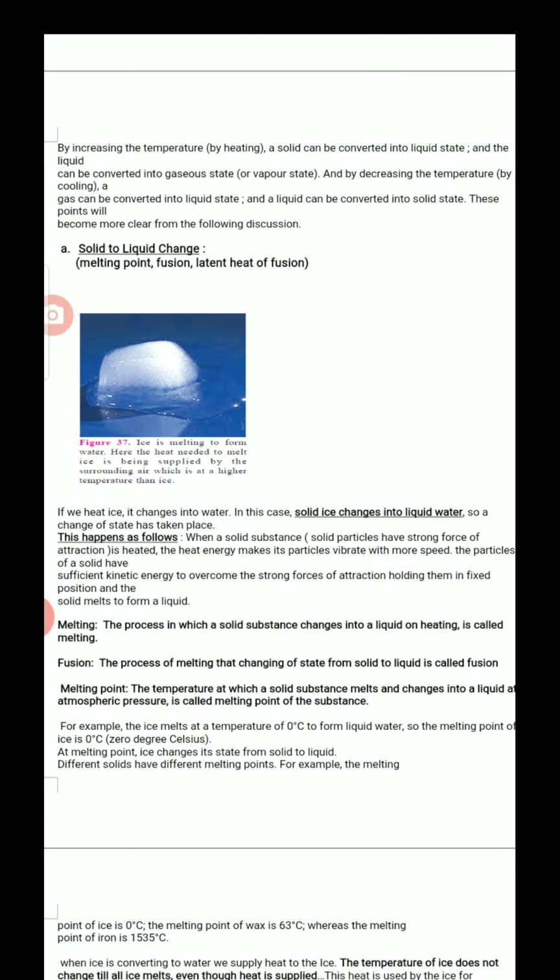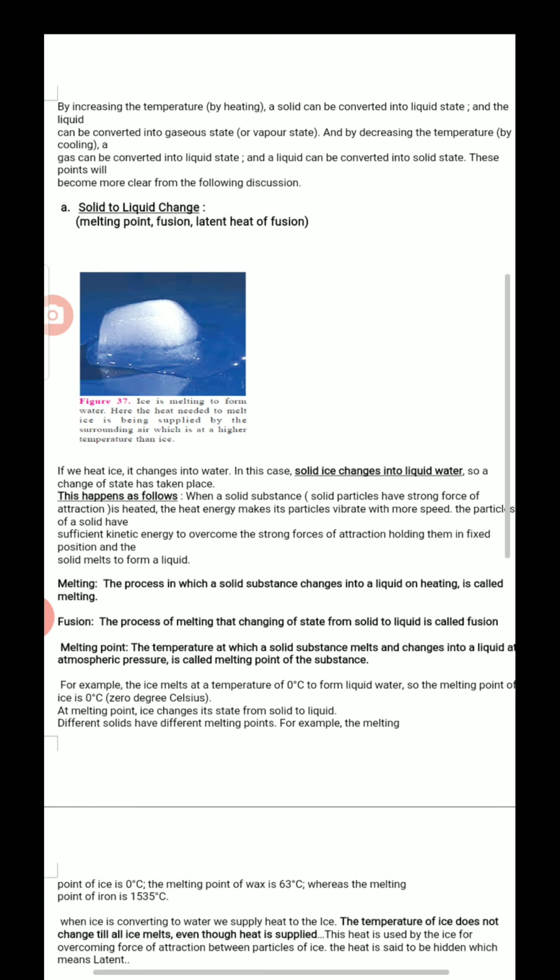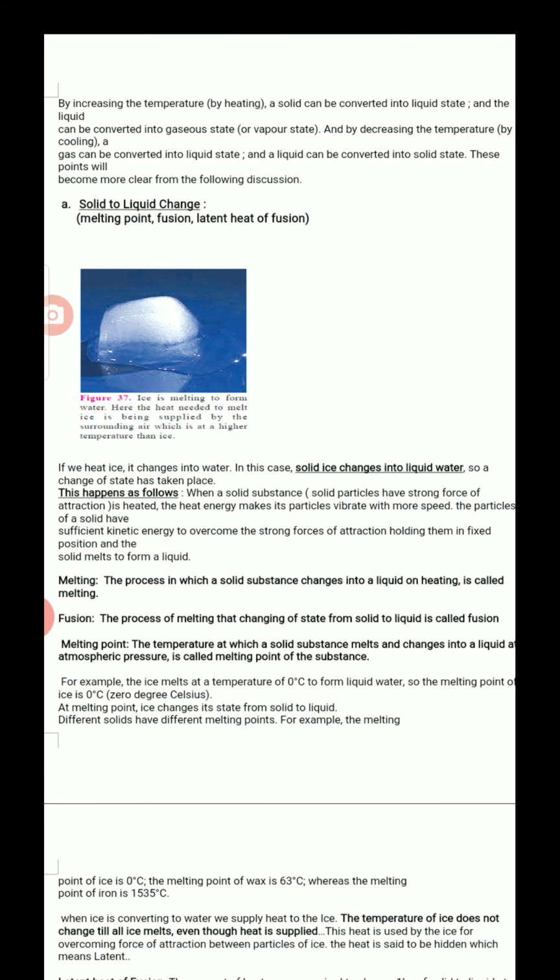So let's see. I am taking an example of ice, which is removed from a refrigerator. It is absorbing heat from surroundings. Or we can do the activity like this: we can take a beaker, keep the ice inside that and keep it on a burning splinter. So heat is given to the ice now. With this heat given to the ice, the ice changes to water. So ice, which is solid state, changes to liquid state.